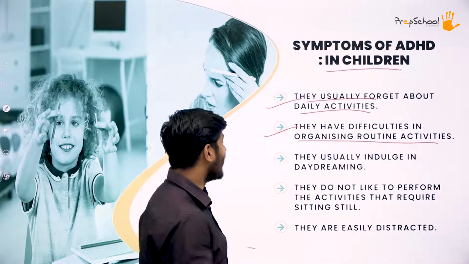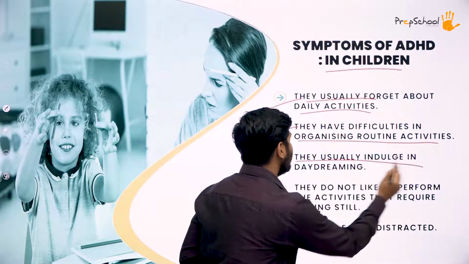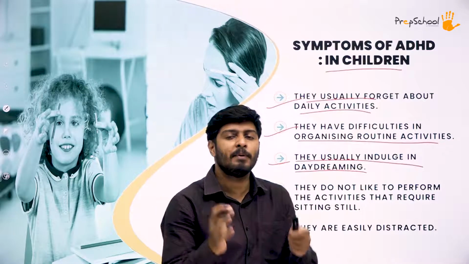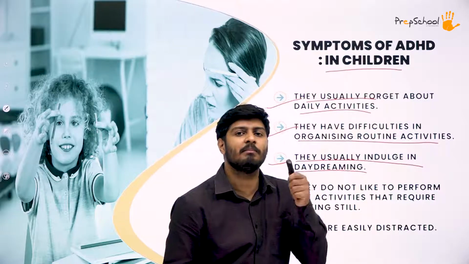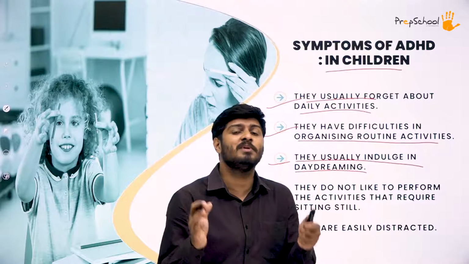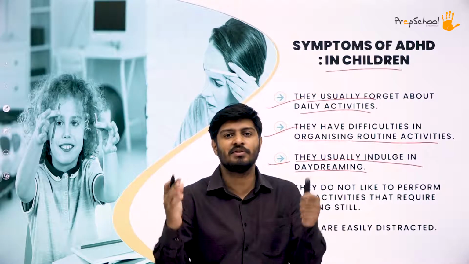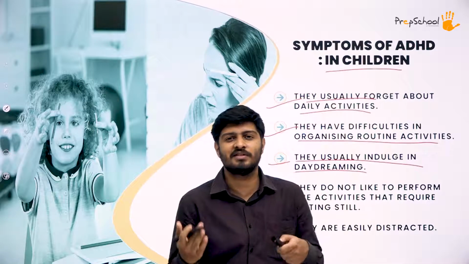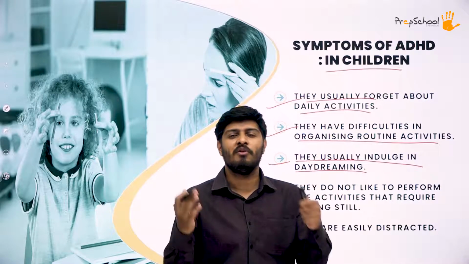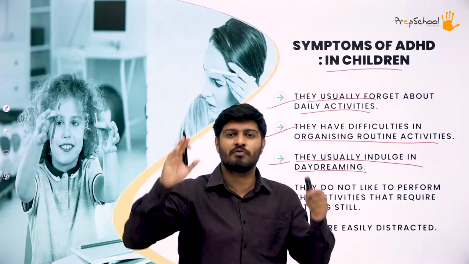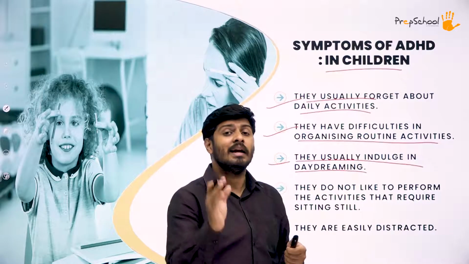Then the next point is that they usually indulge in, again, daydreaming. So they will be daydreaming a lot. People who have ADHD have one more symptom, that is that they do a lot of daydreaming. Now what is daydreaming? Daydreaming is basically dreaming in a day. So basically when you sit and you feel yourself as lost, or you might have faced this situation many times in your classroom also, where one of your friends is lost in some kind of thinking and some kind of thoughts. So that's particularly called daydreaming.